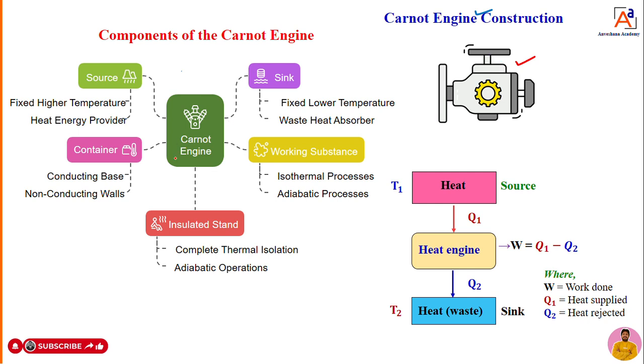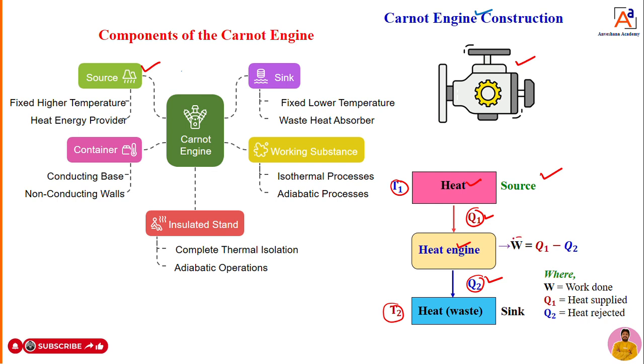Dear students, when it comes to the Carnot engine, there are three important things we need to remember. The first component is the source, which has a temperature T1, and the heat supplied from the heat source is represented as Q1. Then there is the engine, which we call the Carnot engine, and it has a heat sink. That heat sink has a temperature T2. The heat rejected from the engine is represented as Q2.